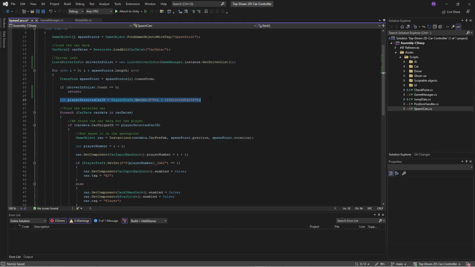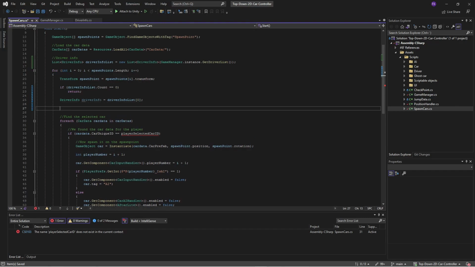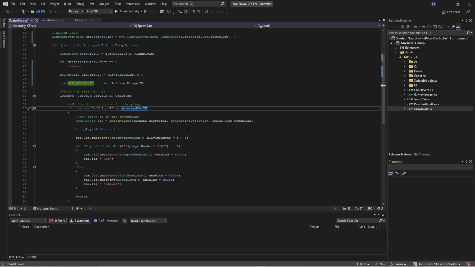Right, so let's get rid of this code here. And we will take our driver info, and we will say that, okay, driver info is the first item of our list. So whatever is at the top of our list, we're going to take that. And then we needed to figure out, okay, what's our selected car ID. So let's do that. Selected car ID is the driver info car unique ID. And then we can replace it here with player selected car ID with selected car ID instead.